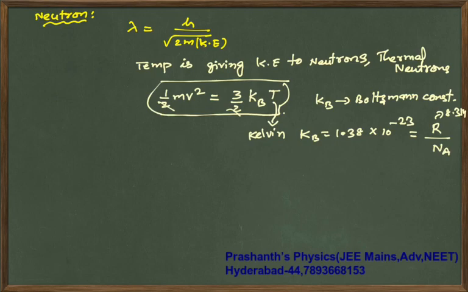So p square by 2m is kinetic energy, that will become 3 by 2 kb into T. 2 will cancel off.